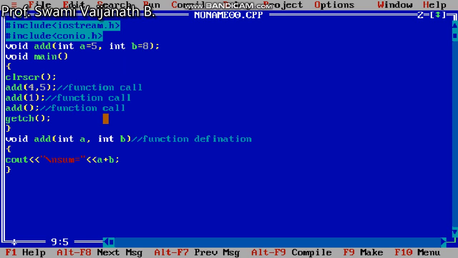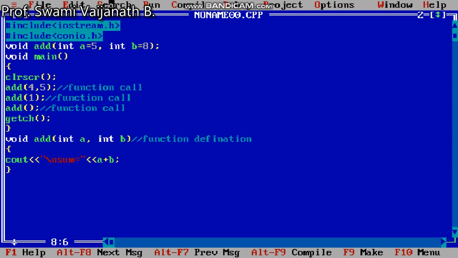In the third call, nothing is given, so both are replaced with the two default values. In the first call, add(4, 5), no default values are used because 4 and 5 are given. In the second call, one default argument is replaced, that is the value of a, but b is taken as the default argument. In the third call, both are default argument values.